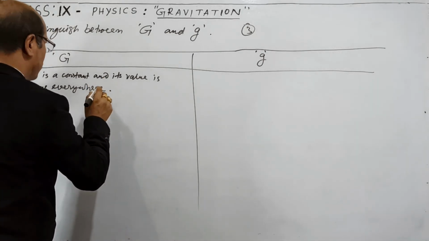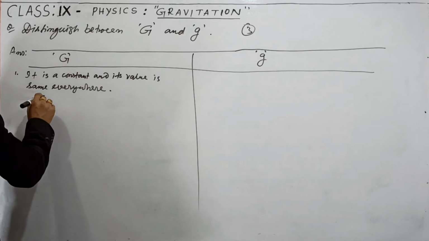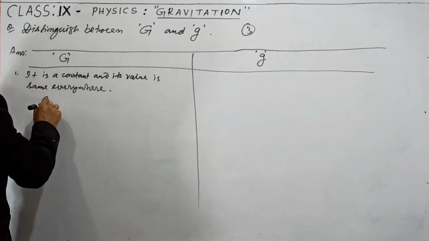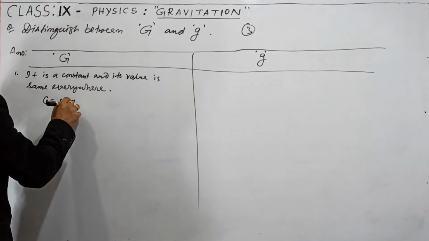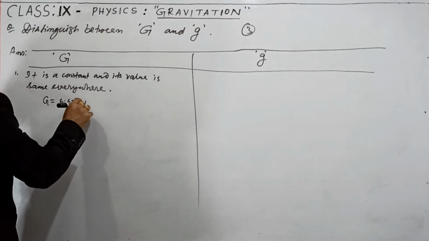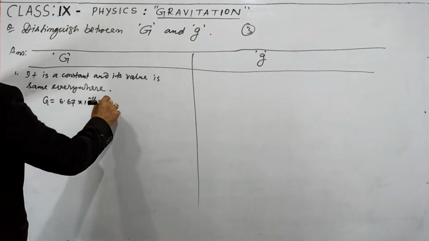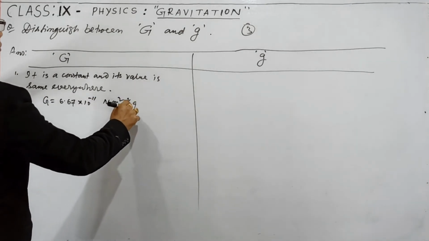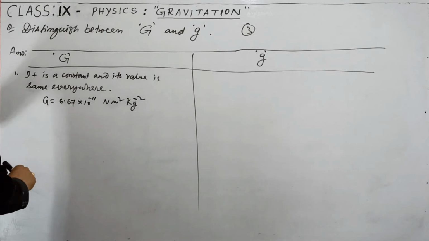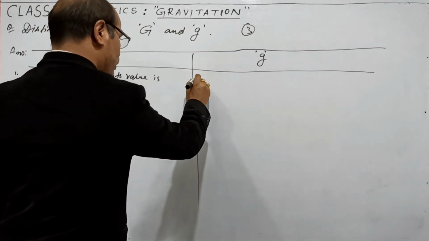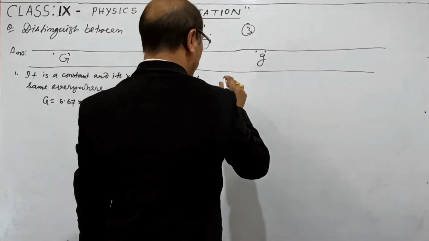And you can write this value 6.67 into 10 to the power minus 11 Newton meter square per kilogram square. This is the value. And on the side of small g, it is not a constant.